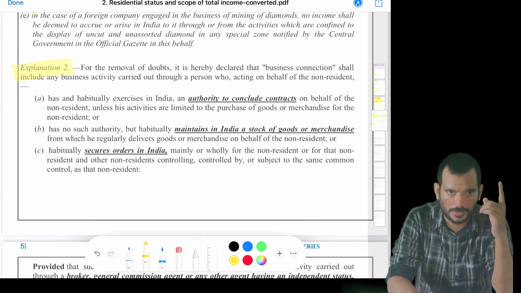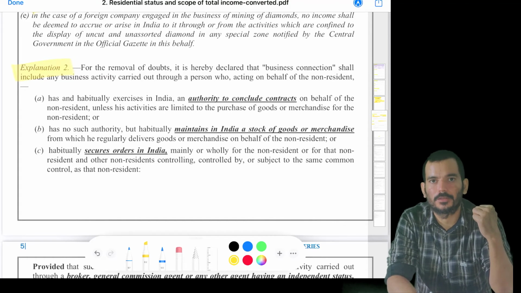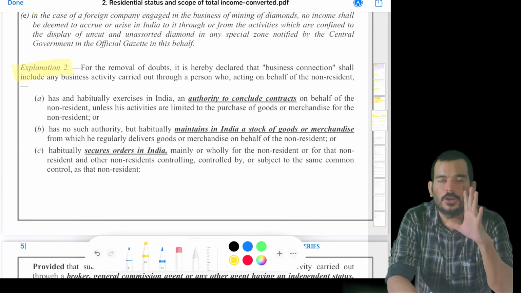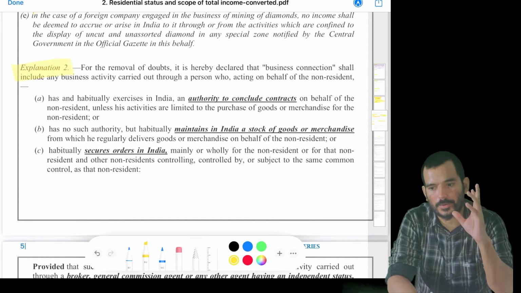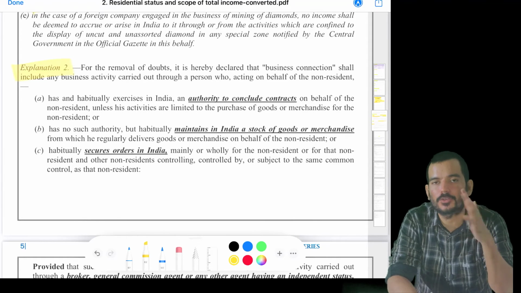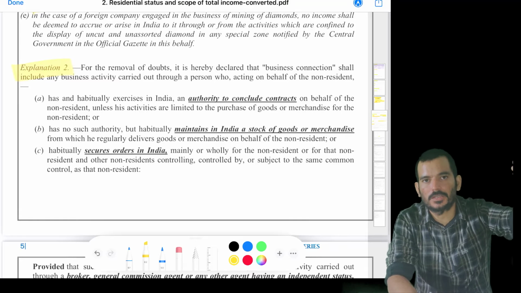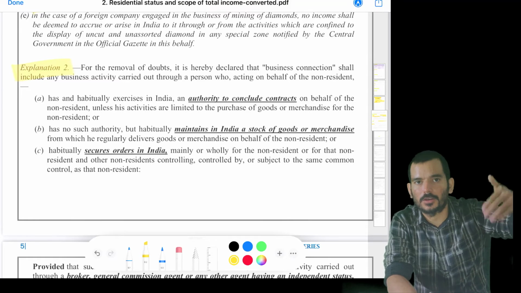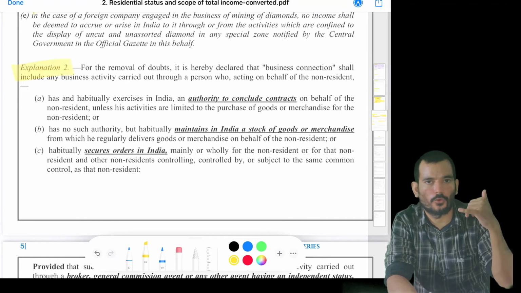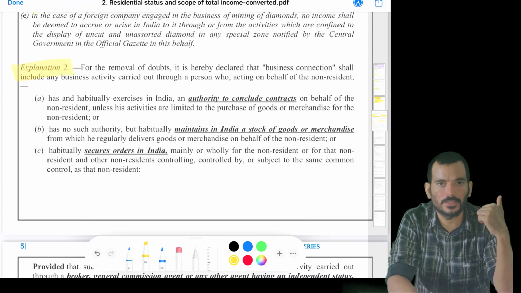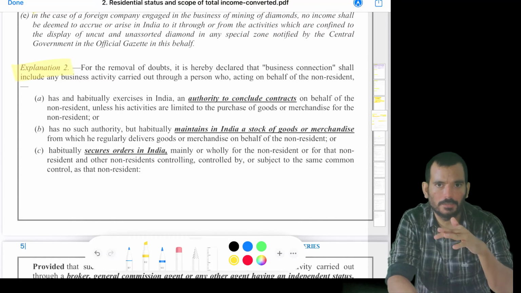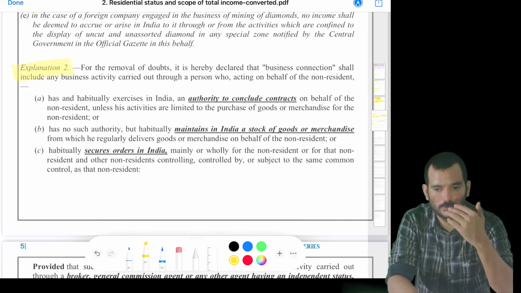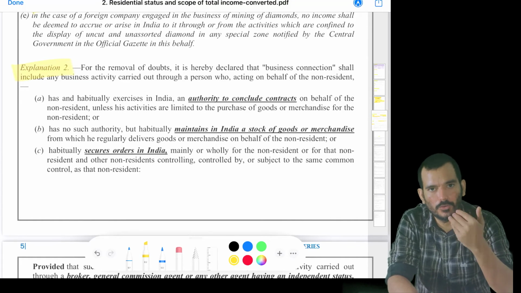I am an individual, a non-resident company is appointing me, and what they are saying is, Sampath, you conclude the contract, you decide the contract price, you finish up the contract. There is one non-resident company who is providing certain services or supplying some goods. They cannot come here. They don't have an office here. Only through phone or through website, they are contacting me, Sampath, and they are saying that there are certain clients, you go there, you meet them. They have some requirements, you just talk to them. You conclude the contract, you finalize the contract.